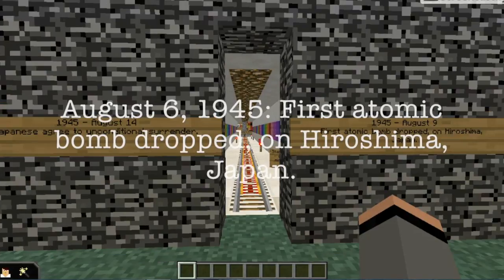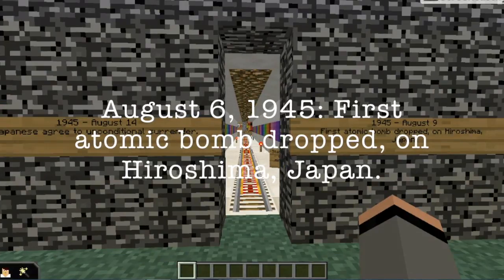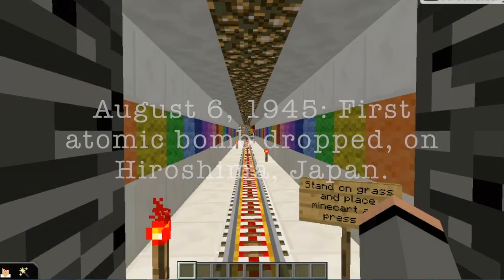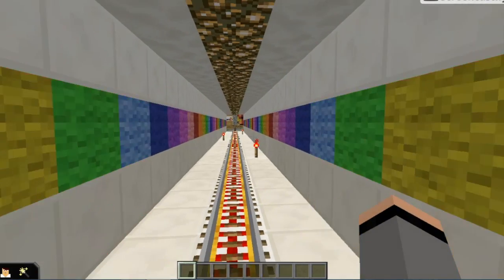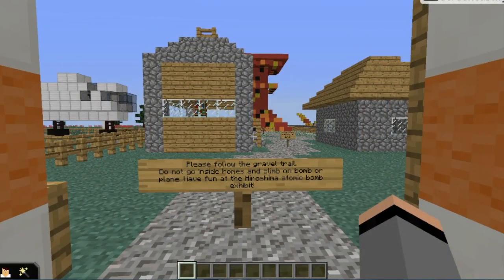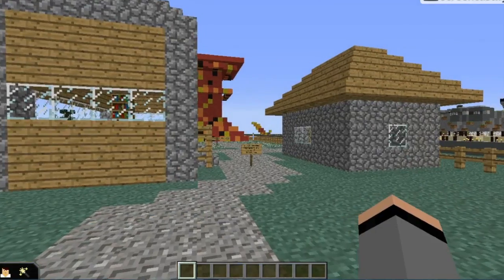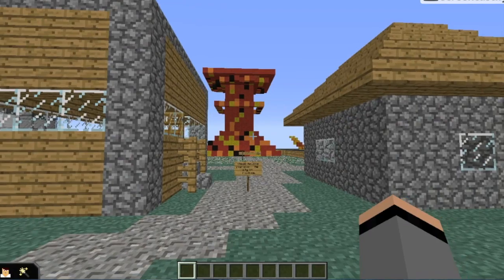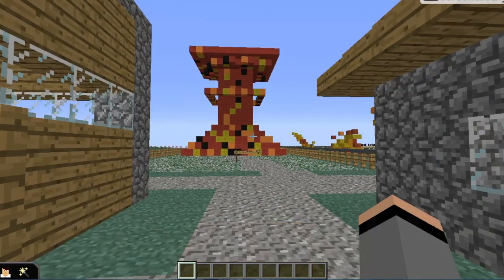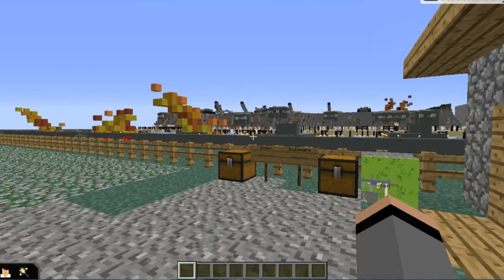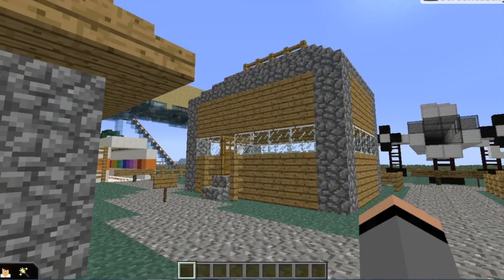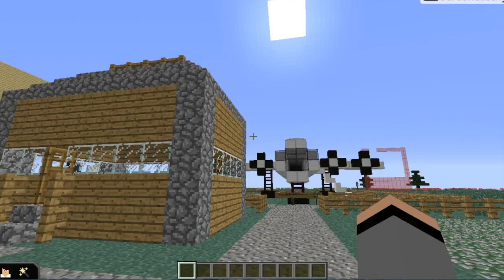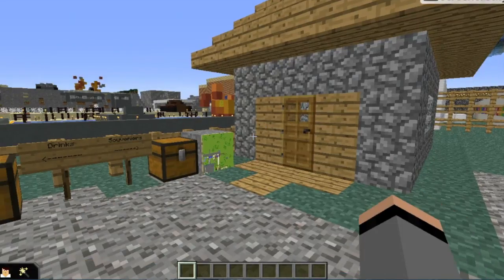Hello, and welcome to the American A-bomb bombing of Hiroshima, Japan. Take a minecart normally, but we can walk. Here are two homes. This represents the city of Hiroshima that was bombed by an A-bomb. Please do not climb in them or touch them, or any part of the exhibit, and feel free to take some souvenirs or drinks.